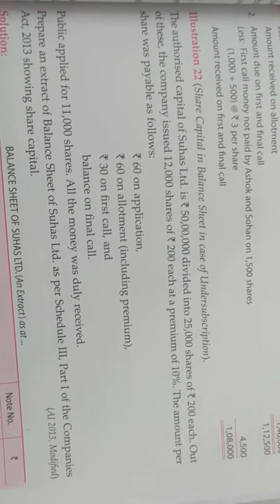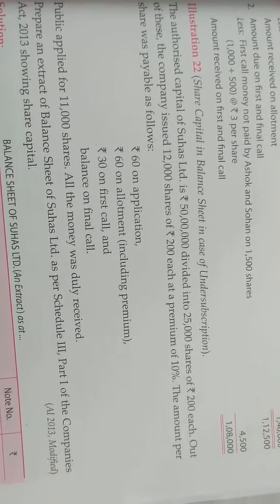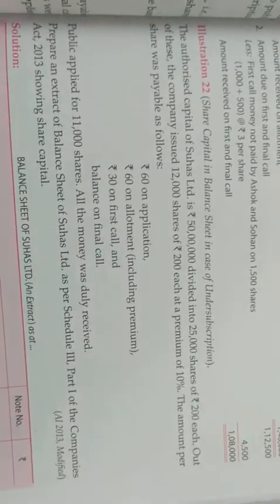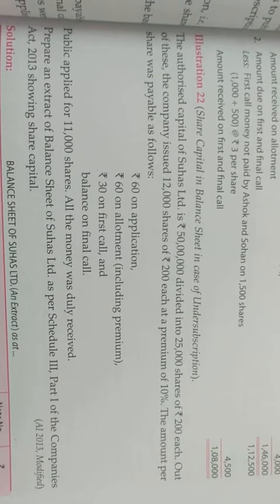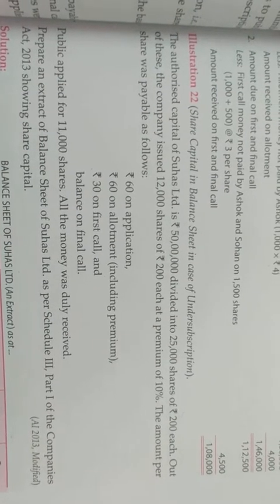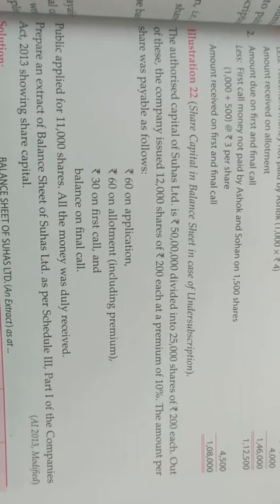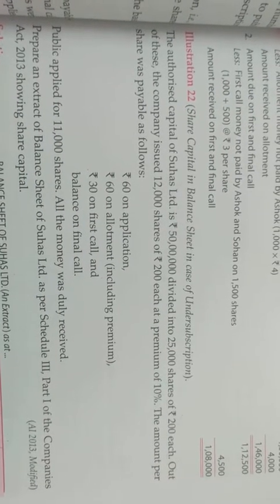So in total we are issuing 12,000 shares. 90% of 12,000 is 10,800. So we are receiving 11,000 shares. This means the problem of under-subscription has been duly complied with. We can go for passing the journal entry, and we are not supposed to refund the public money. All the money was duly received.